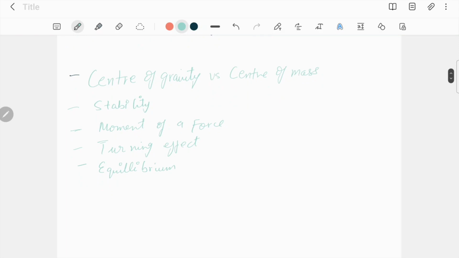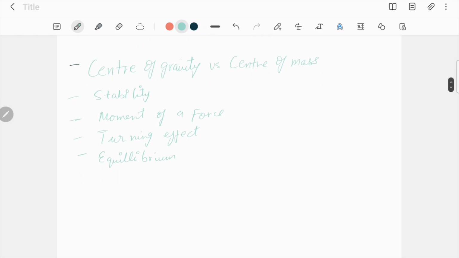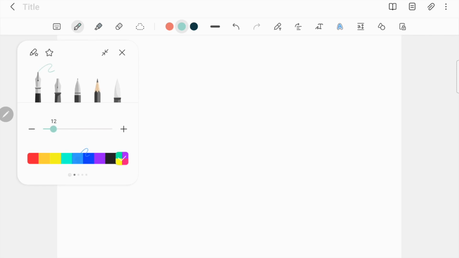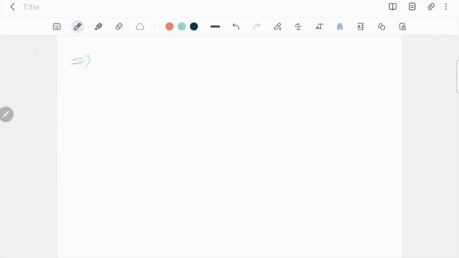The subtopics are center of gravity, center of mass, stability, moment of force, turning effect, and equilibrium. First, let's talk about the difference between center of gravity and the center of mass. And then it would help us talk about the ideas of stability, pivots, turning effects, and equilibrium.